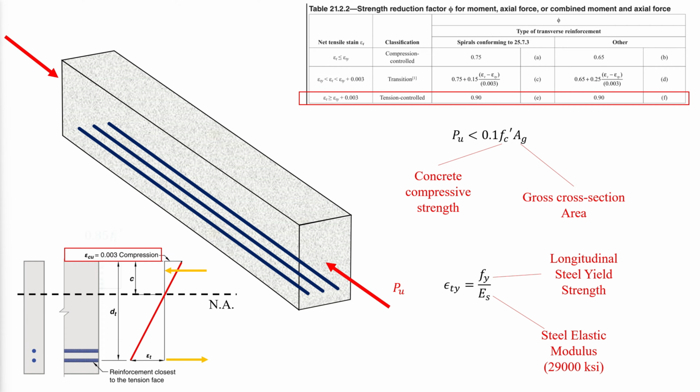Concrete stress of 0.85 f'c shall be assumed uniformly distributed over an equivalent compression zone, bounded by edges of the cross-section and a line parallel to the neutral axis located at a distance a from the fiber of maximum compressive strain, where a is equal to beta 1 times c. This sets up an upper limit for the area of steel reinforcement.